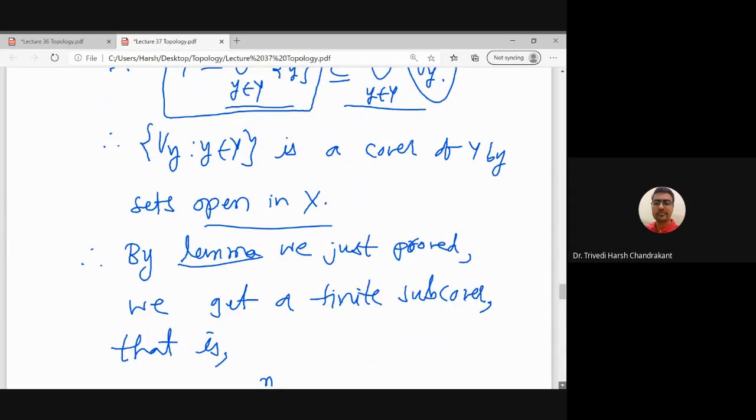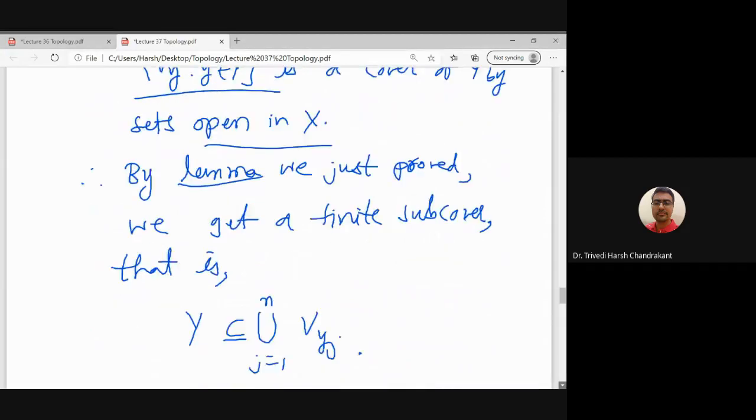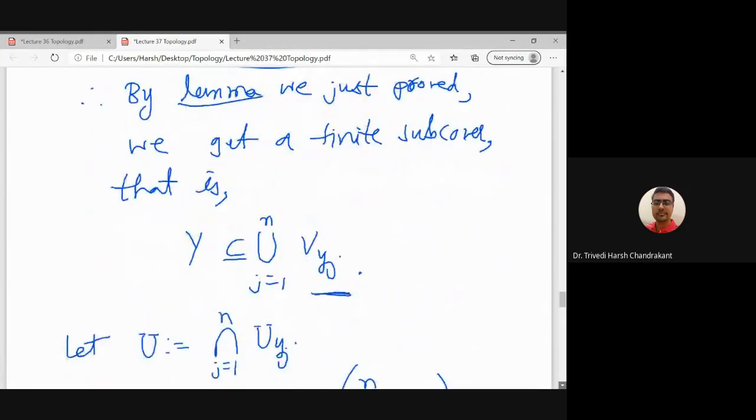Therefore every open cover has a finite subcover. In particular this open cover has a finite subcover, which we denote by Vyj. Each of the Vyj's is an open subset of X.